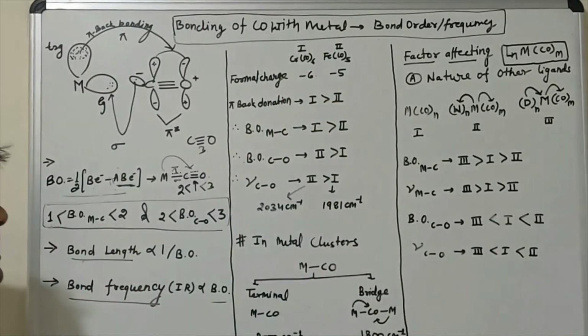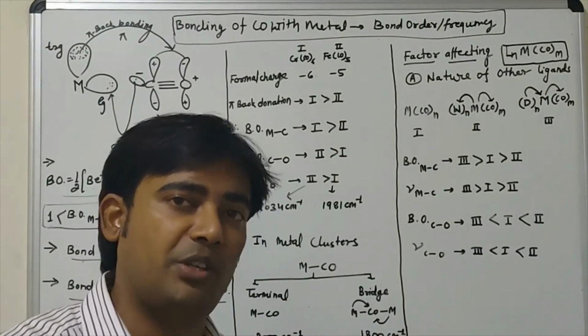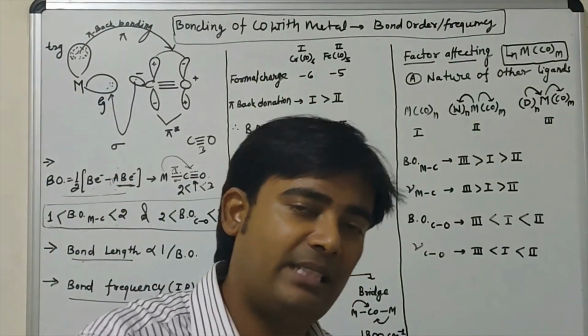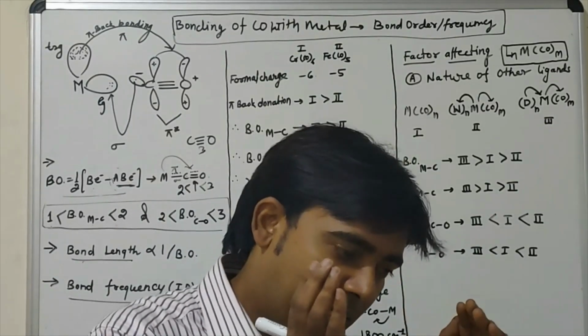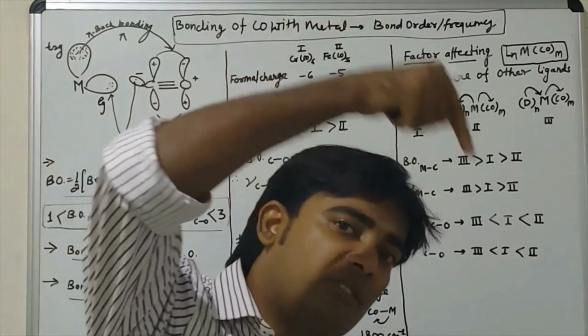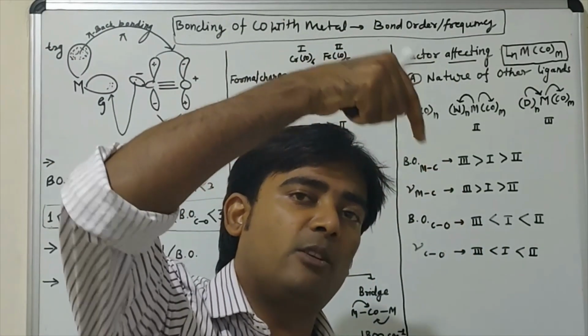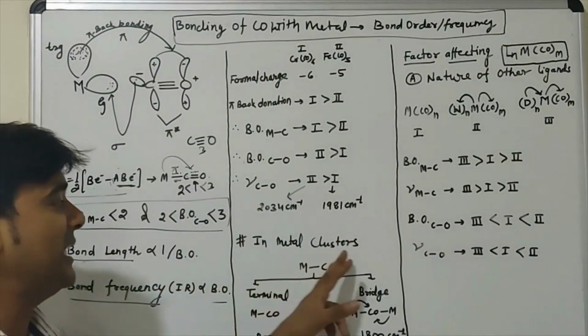I think all points are clear. It just depends on the pi back donation. If pi back donation is high, then the metal and carbon bond order will be high, and the carbon and oxygen bond order will be decreased, because pi back donation is transferring into the anti-bonding orbital of carbon monoxide. Okay. Now another case in metal clusters.